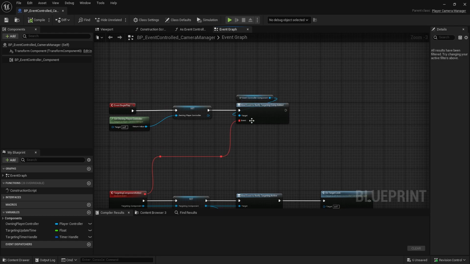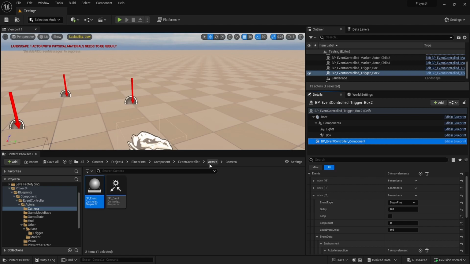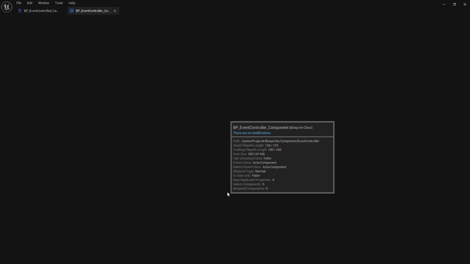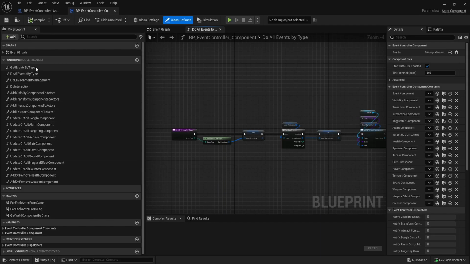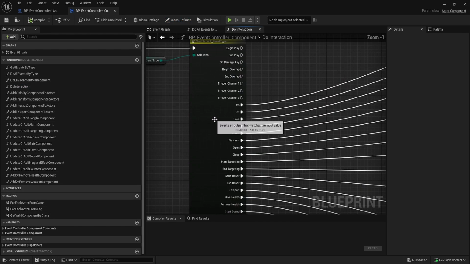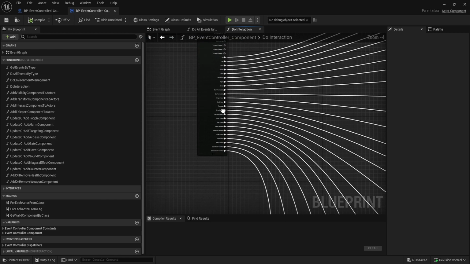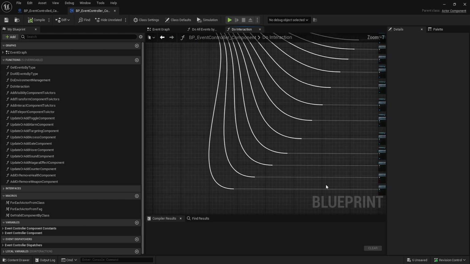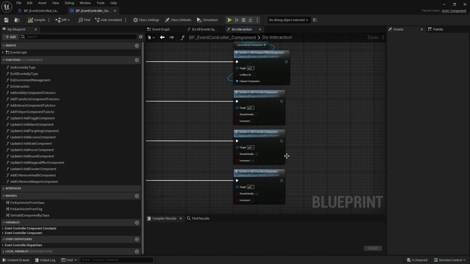So if you wanted to set up a door, for example, for on-off, you'd bind to the on-off, and then when you receive that trigger from the other actor's event component on your own, you can do something on the on-off. And that's just basically the gist of it. If you want to add more, for example, on the event controller here, you can open it up. It's very simple stuff here. Your main one is your do interaction. These do interactions are where you'll get all these here. And these have run custom methods or custom functions that you can then customize.